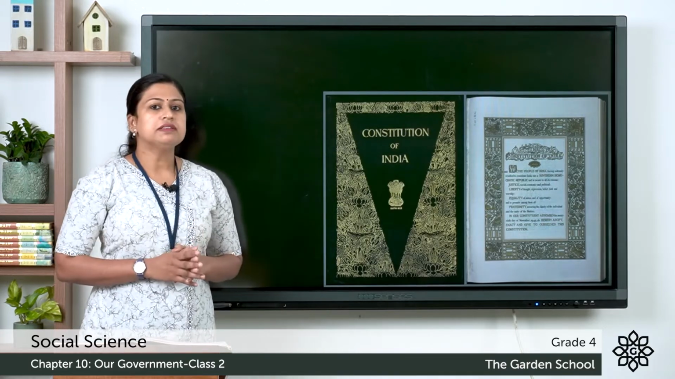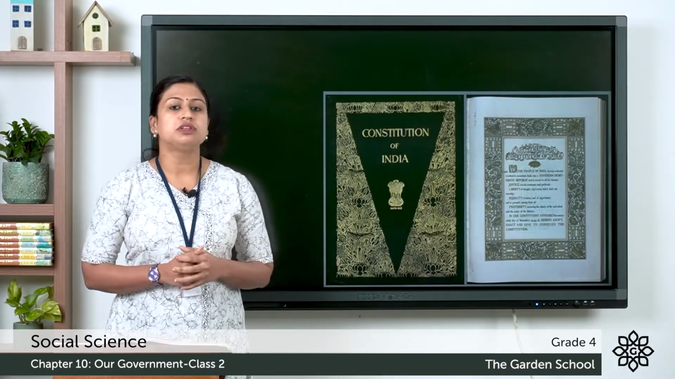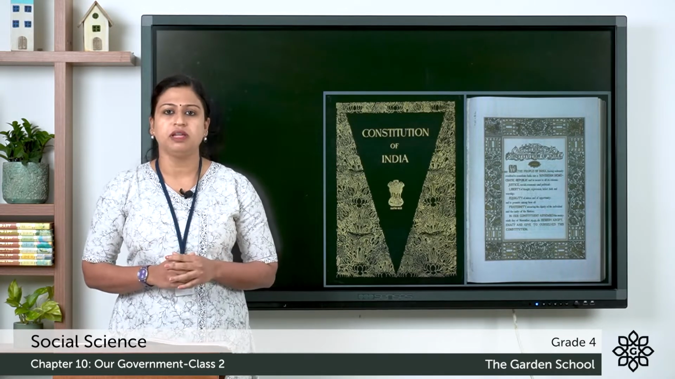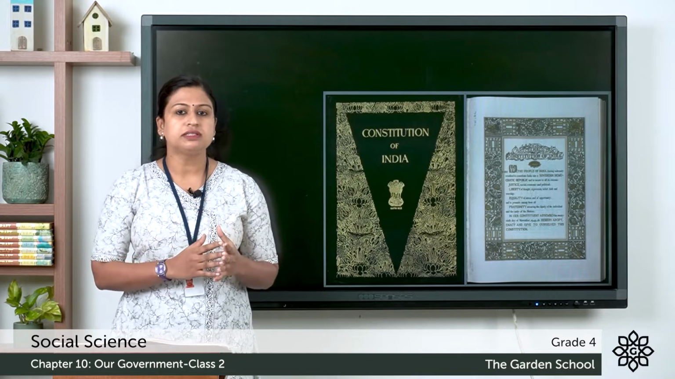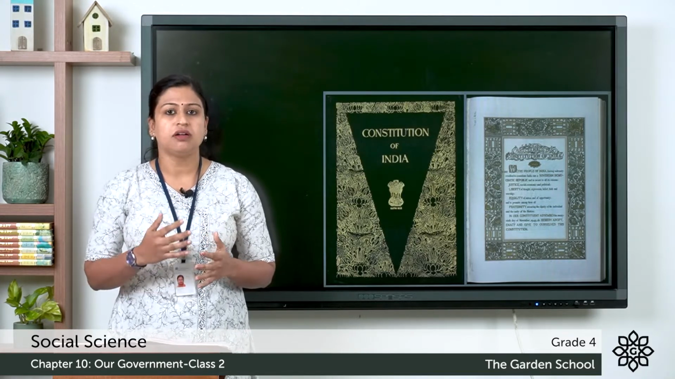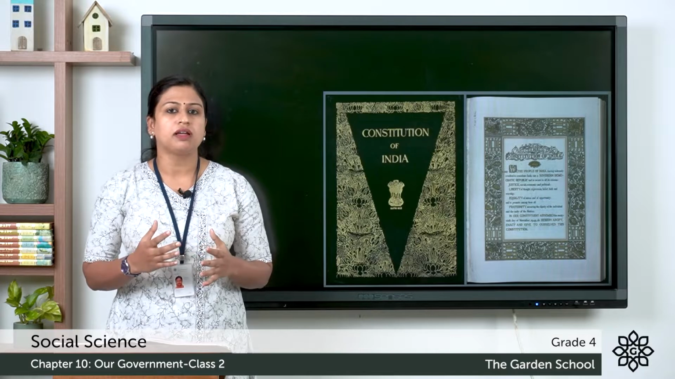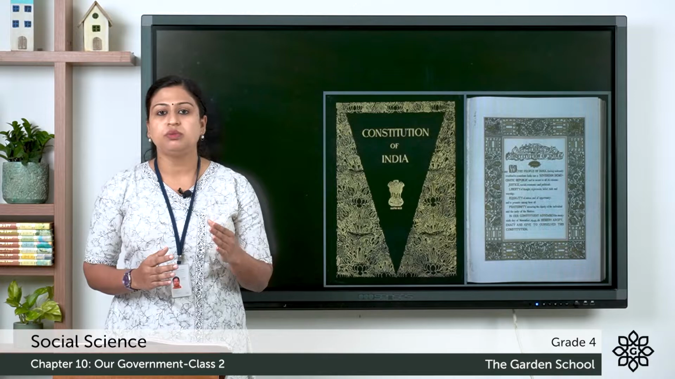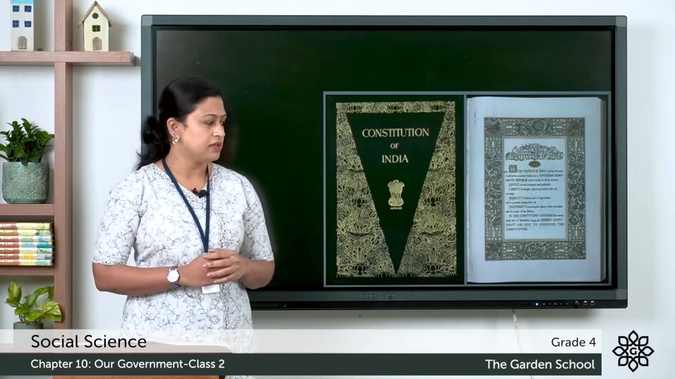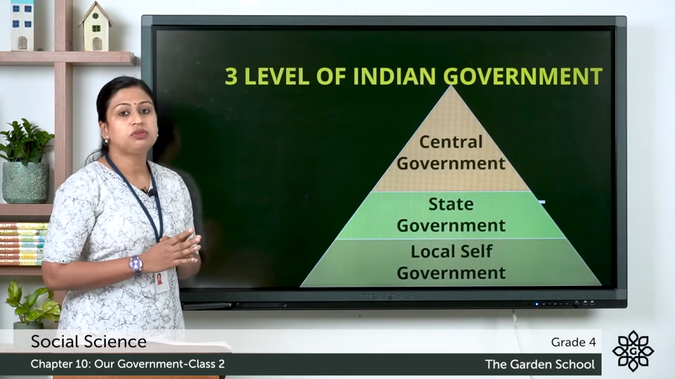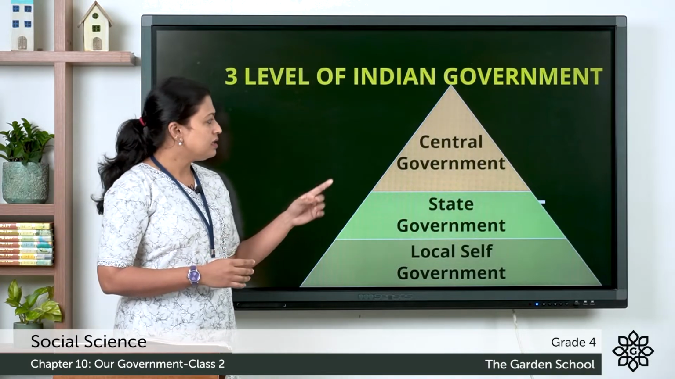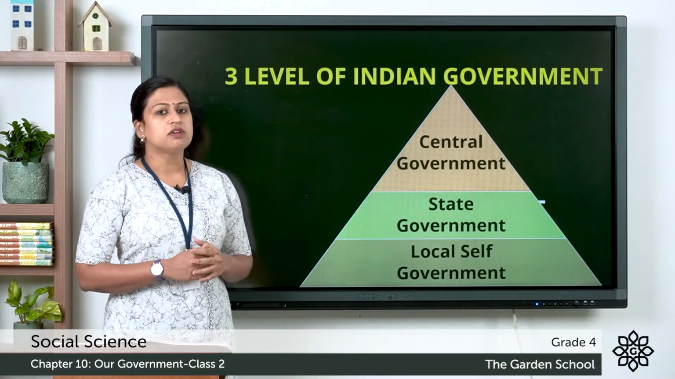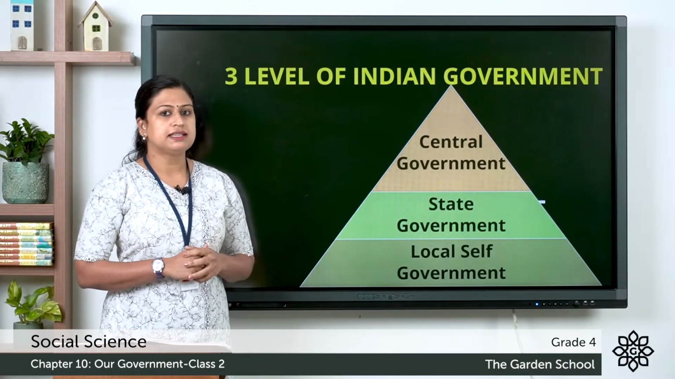In the previous class we discussed the Constitution of India. It is a set of rules, a written document which contains rules that guide how a state or a country or any political organization works. It also distributes the power between the three levels of the government. Here you can see the three levels of the government. They are central government, state government and local self-government. First we'll discuss the central government.